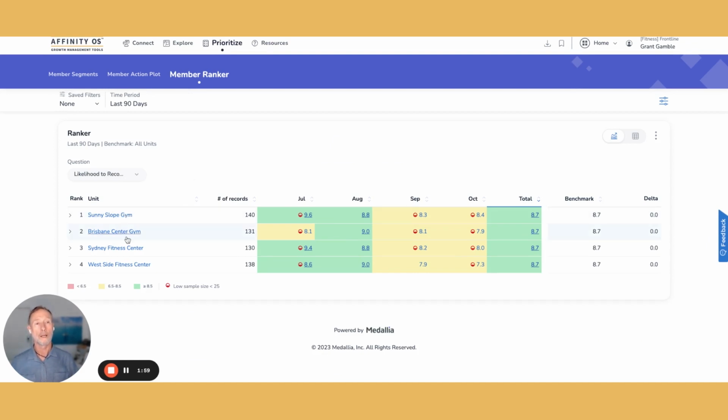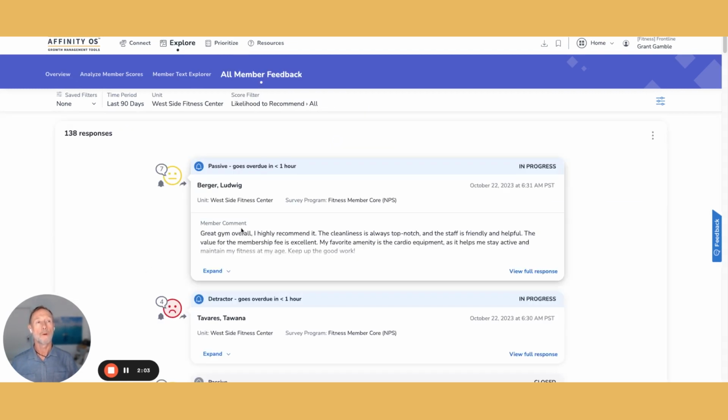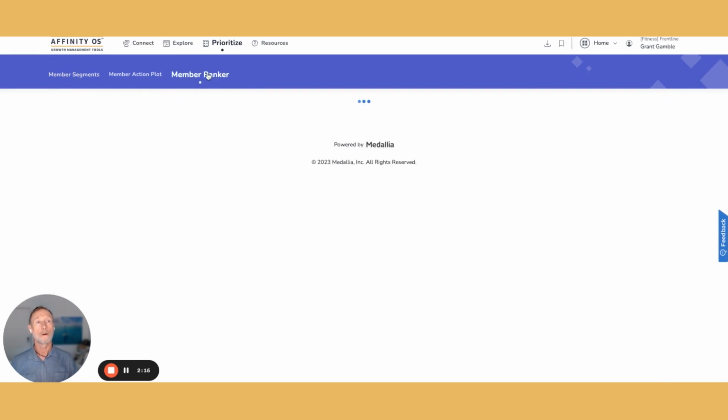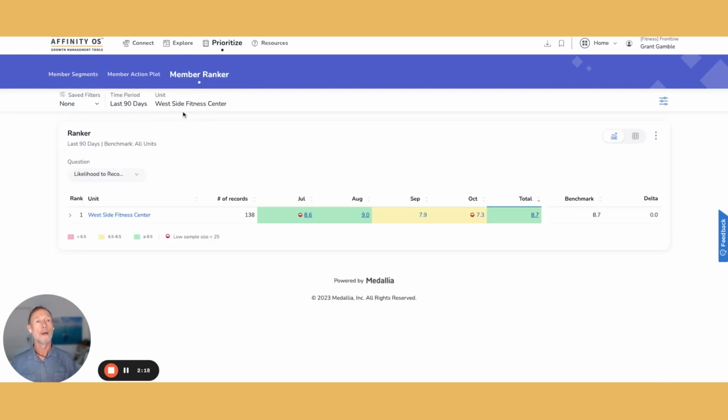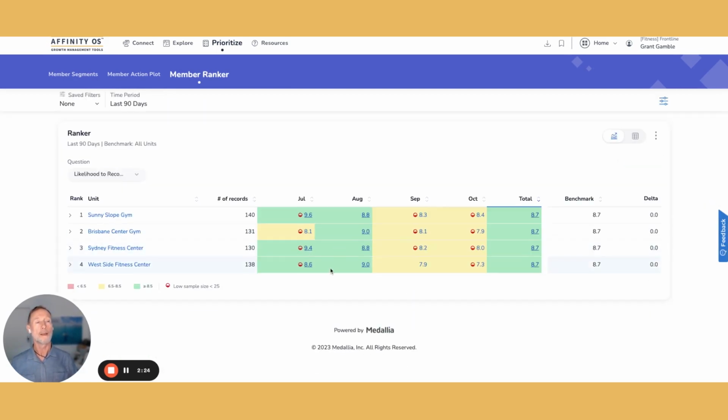If I want to look at a particular club, let's say it's Westside Fitness Centre, it will open up all member feedback and it will look at all the responses around the Westside Fitness Club. So it jumps into that section. So coming back, prioritize, member ranker, and again, remember, we've only got the one, we need to reset the filter. And we do that, and there's your 4 clubs side by side.